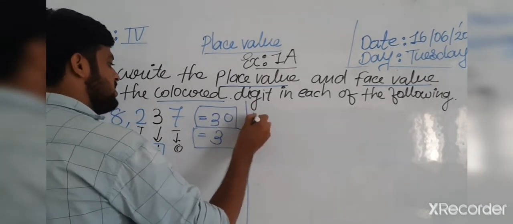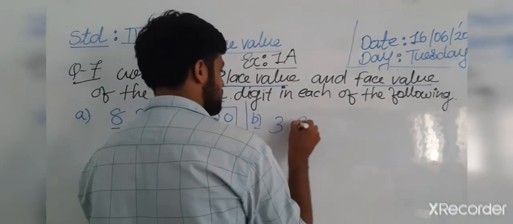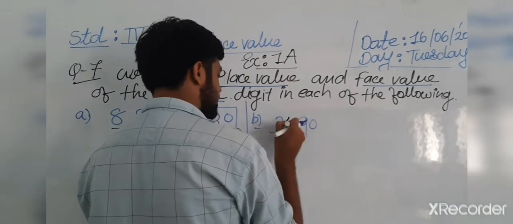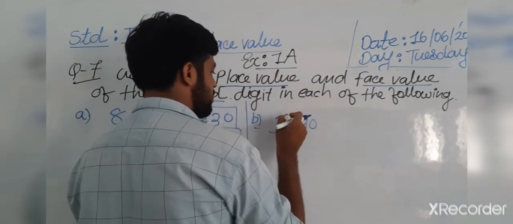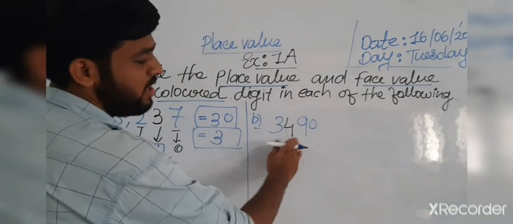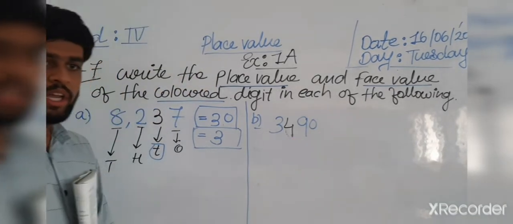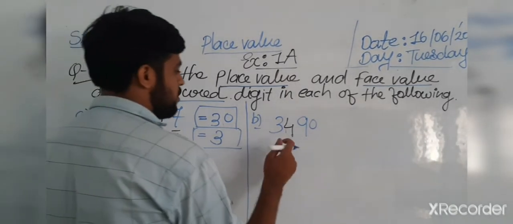Question number 2 is what? Your number is 3,490. Okay, question number 4 is what? Your number is 3,490. So I am right here.